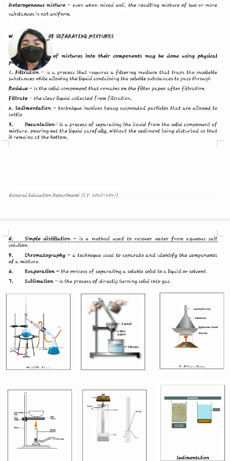Next to decantation, we also have simple distillation. Simple distillation is a method used to recover water from an aqueous salt solution. So what are the examples of simple distillation? One of the examples is actually mineral water. Yung mineral na iniinom natin is actually undergoing the process called simple distillation. Meaning to say, it is the procedure by which two liquids with different boiling points can be separated. So that is simple distillation.